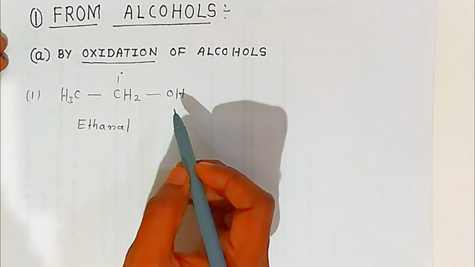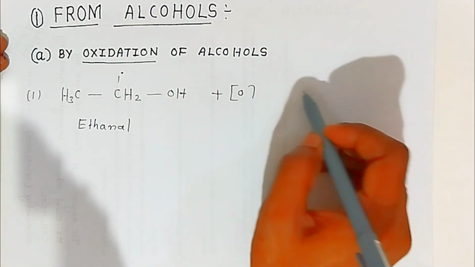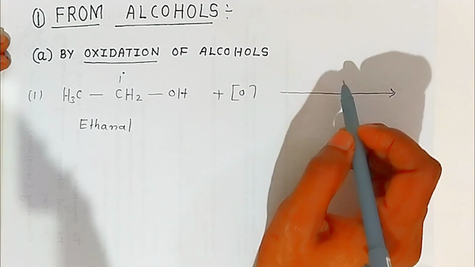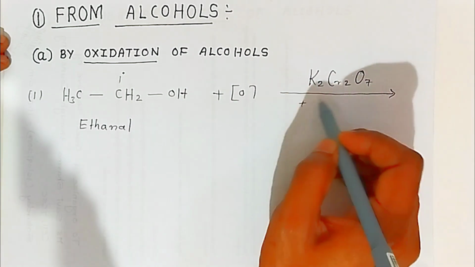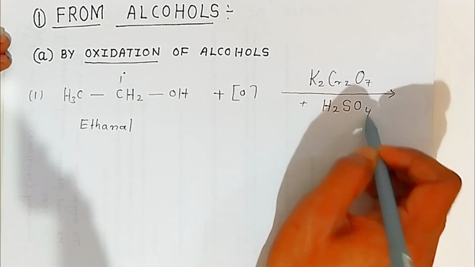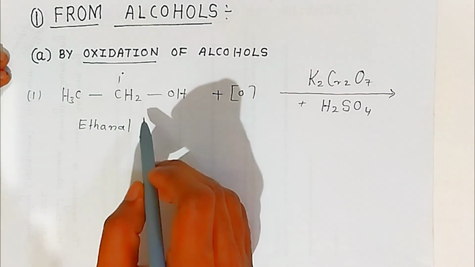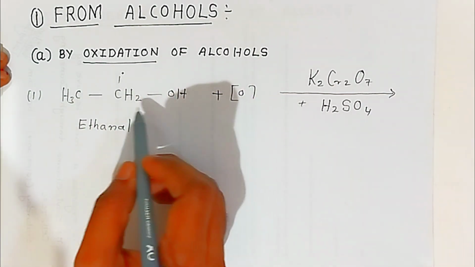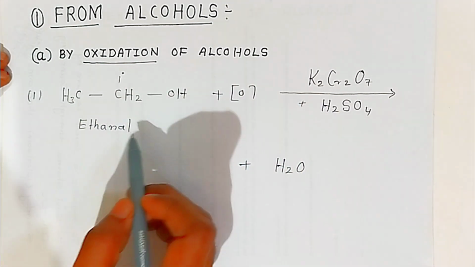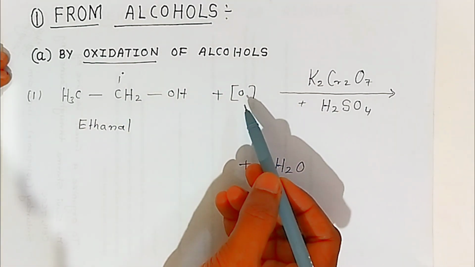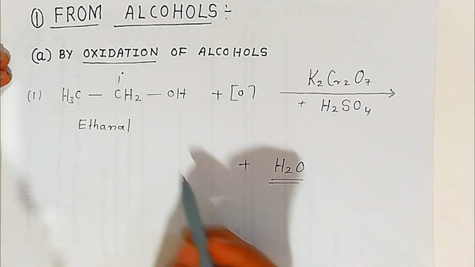Now you will oxidize. For oxidation of alcohol, you have to use nascent oxygen. How do you get this nascent oxygen? The mixture of K2Cr2O7 and sulfuric acid gives you nascent oxygen. Because of this, there is an elimination of hydrogen from the alcohol. The hydrogen atoms will be removed as water. Removal of hydrogen from the reactant is also called oxidation. So with the help of oxygen, we remove hydrogen from ethanol as water.